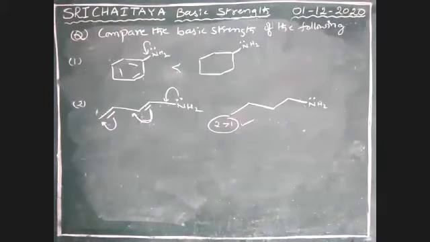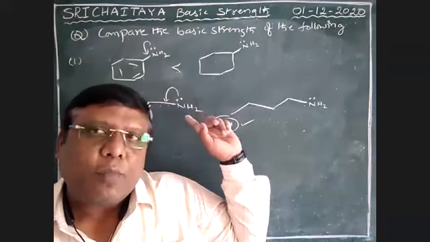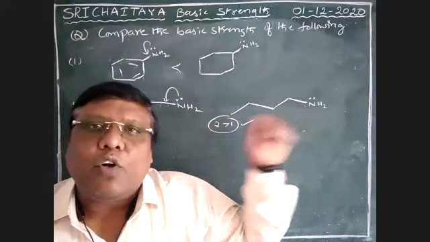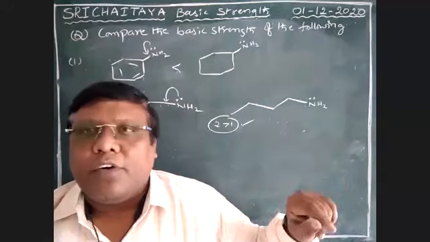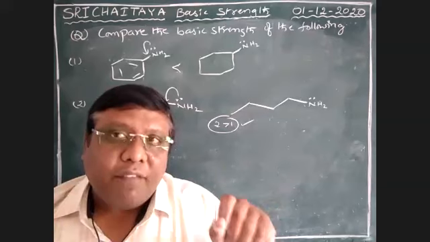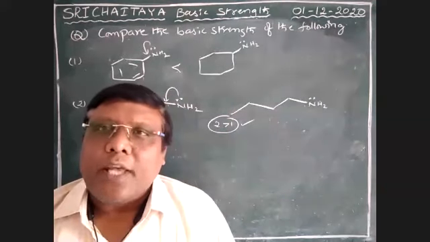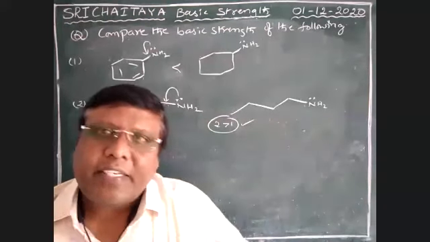2 greater than 1. So which one quickly donates? That means the availability of the lone pair is more here than there. Because this lone pair is in resonance, while that lone pair is not in resonance, that lone pair is available to donate. Therefore, that is more basic. Basic strength is directly proportional to availability of the lone pair. As resonance effect is applied, availability of that lone pair decreases.